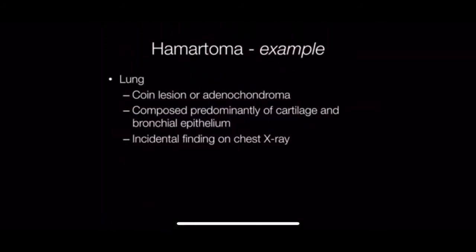Another common example of a hamartoma is the coin lesion found in the lung, otherwise known as an adenochondroma, because it is composed predominantly of cartilage and bronchial epithelium.